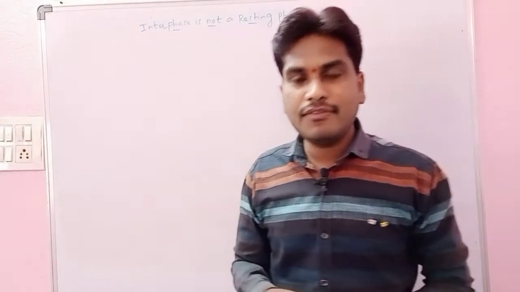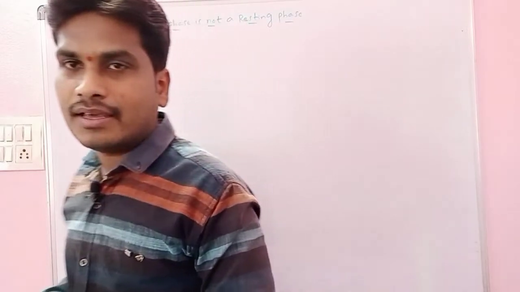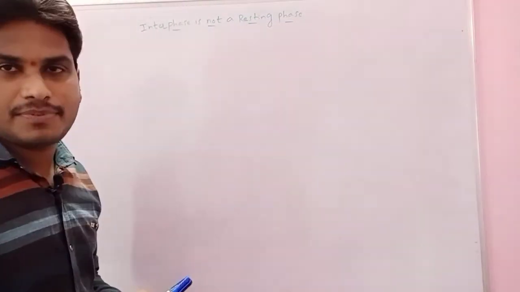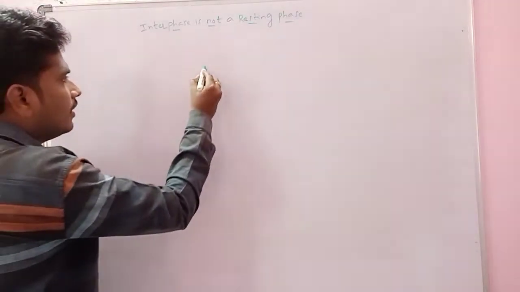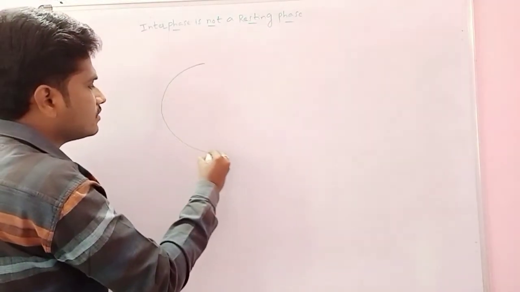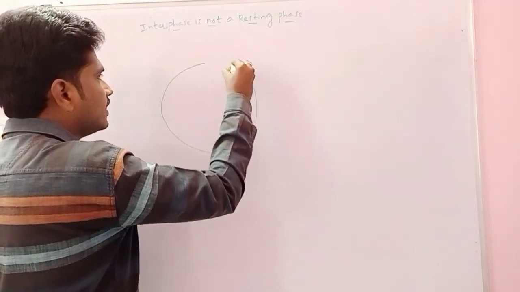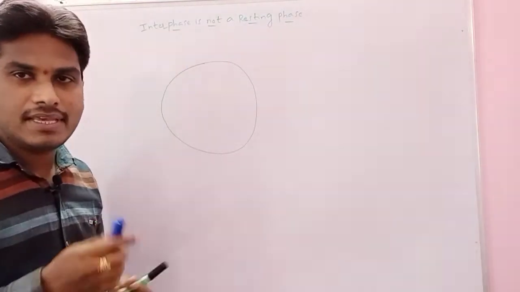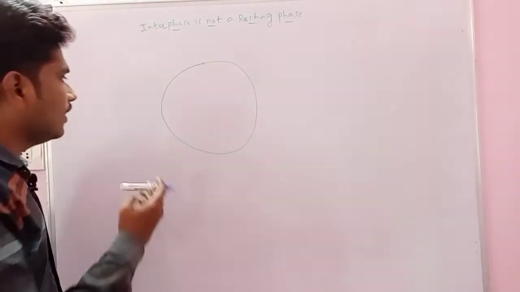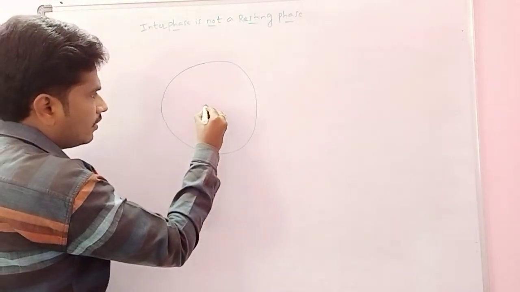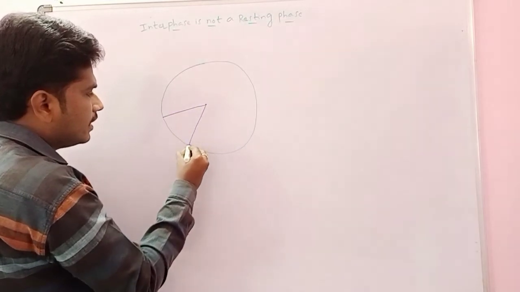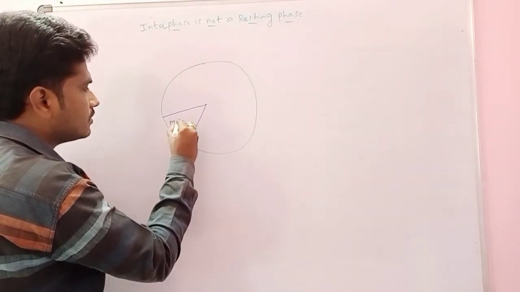If you want to see the interphase particularly, we see many steps or stages in the interphase, right? If you take it as an interphase cycle, why is it not known as a resting phase? In the interphase, if you take a particular point like this, that stage we call the M phase,